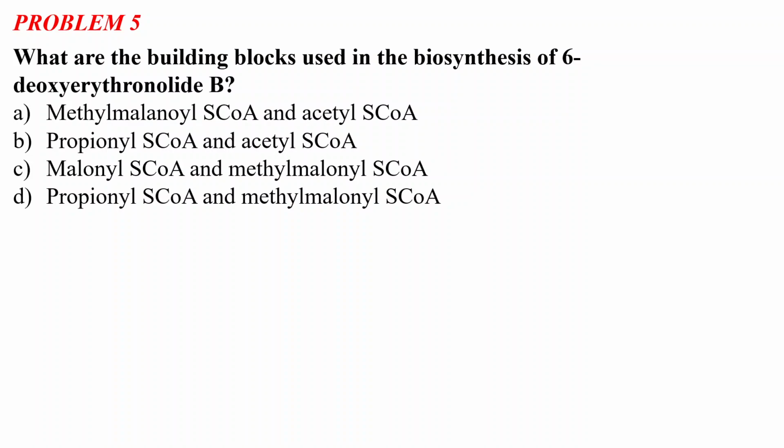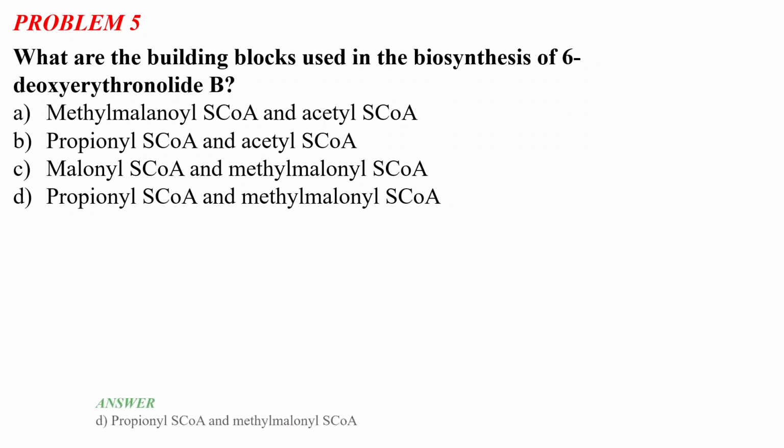Option B, propionyl-CoA and acetyl-CoA. Option C, malonyl-CoA and methylmalonyl-CoA, and option D, propionyl-CoA and methylmalonyl-CoA. So we have to identify the correct set of building blocks used in the biosynthesis of 6-deoxyerythronolide B.